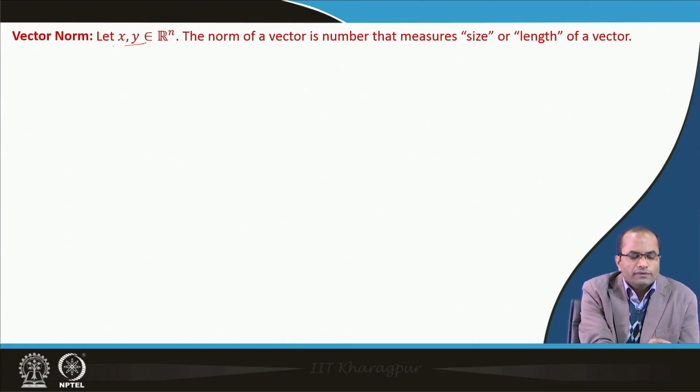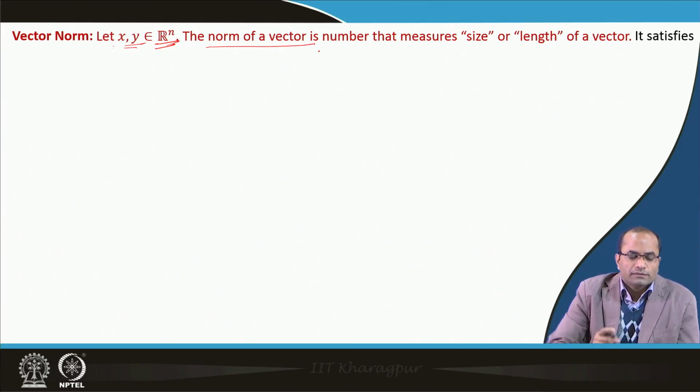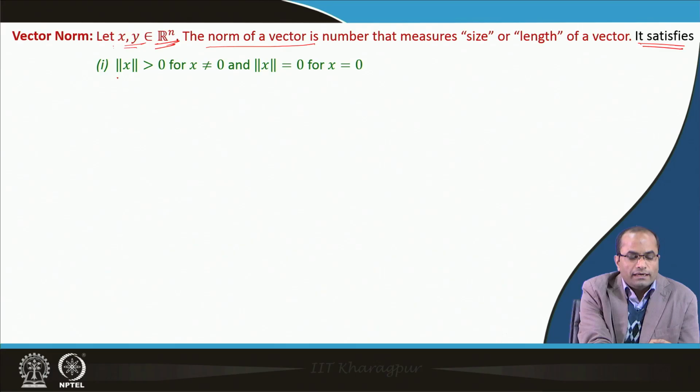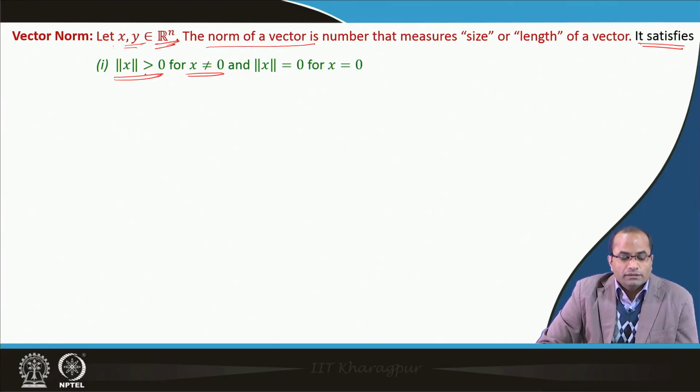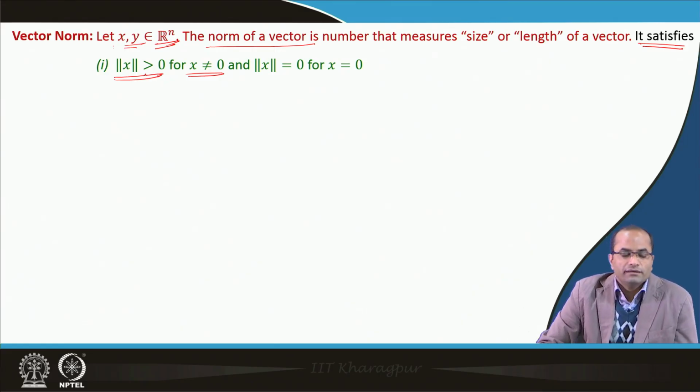Suppose we have two vectors x and y from R^n. The norm of a vector is a number that measures the size or length of the vector, and the properties of a vector norm are given as follows. The vector norm must satisfy that whenever we have a non-zero vector, the norm of this must be greater than 0. There are various norms we can define, and they will all have these properties.